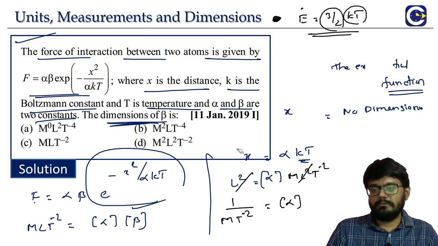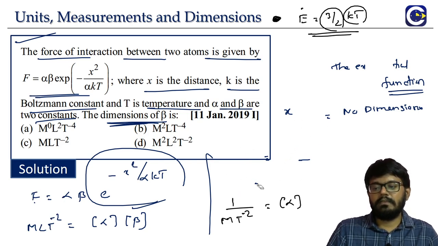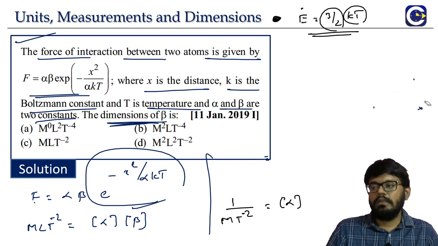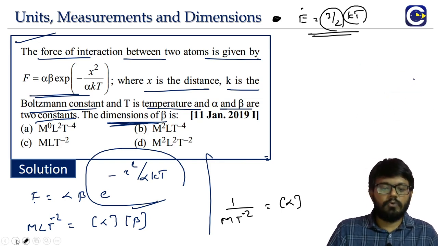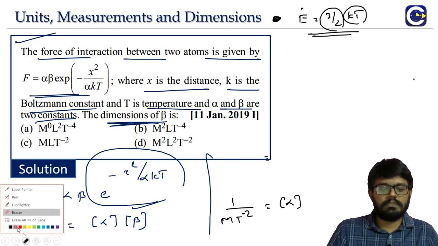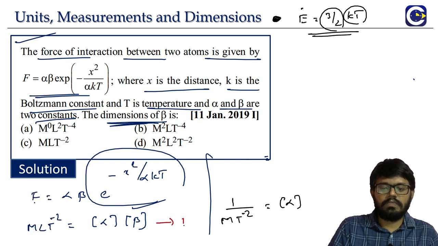Just substitute it in equation 1, where we have the dimensions of force. We should have called it equation 1 so that it is easy for us. In that we keep the alpha value.